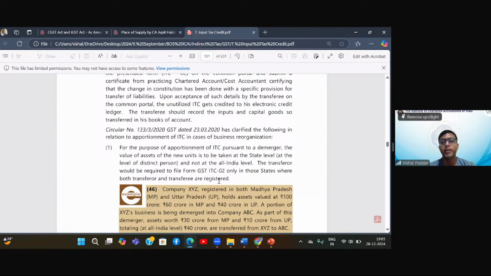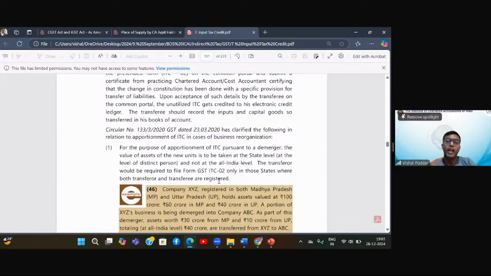Again, this point is dealing with a scenario where, let us say, a demerger has happened, correct? Now, I may be having my business in multiple states, let us say 6 major states where I am having my units, and in every state the demerger has happened.